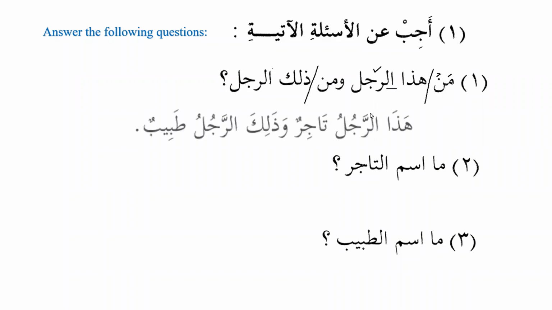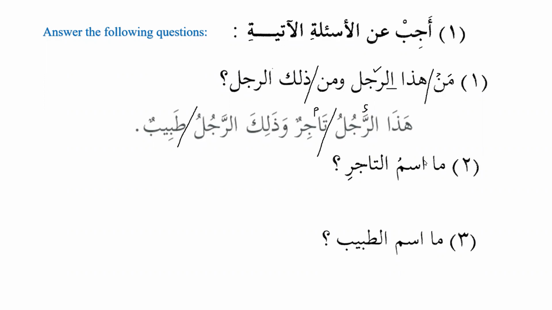Hadha rajulu tajirun. This man is a merchant. Wa dhalika rajulu tabibun, and that man is a doctor. So hadha rajulu will be subject and tajirun will be predicate, mubtada and khabar. And similarly, dhalika rajulu will be subject and tabibun will be predicate. So this is subject and predicate. Masmut tajiri. What is the name of the merchant?